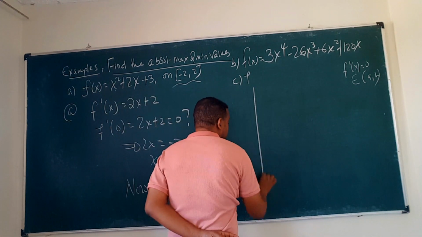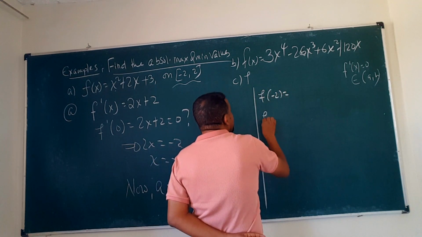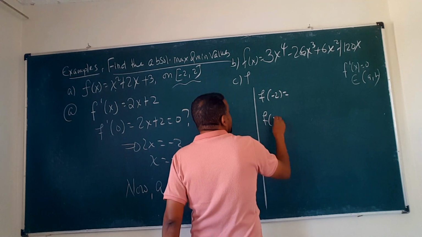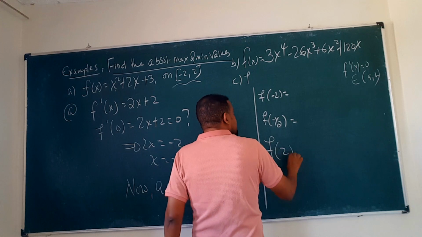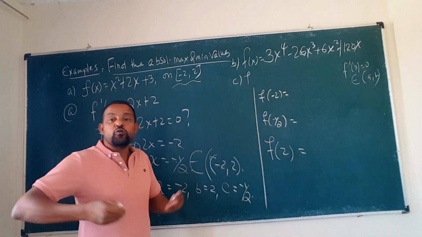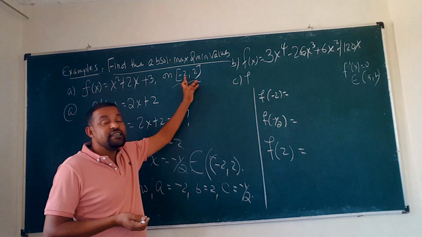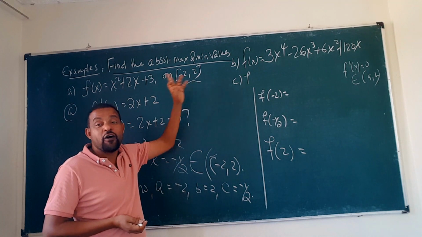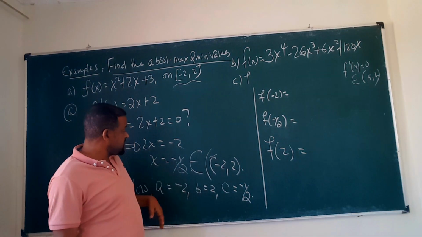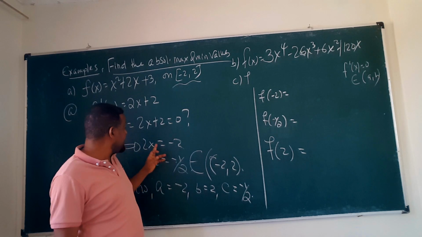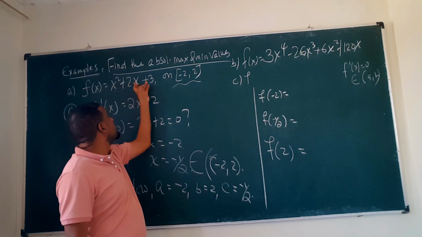So now we are going to evaluate f of negative 2, f of negative 1 over 2 and f of what? 2. Then of these, the largest is the absolute maximum and the smallest is the absolute minimum. Of course on the interval between negative 2 and 2. Good. So now, when we substitute negative 2 for x, negative 2 squared minus 2 plus 3.